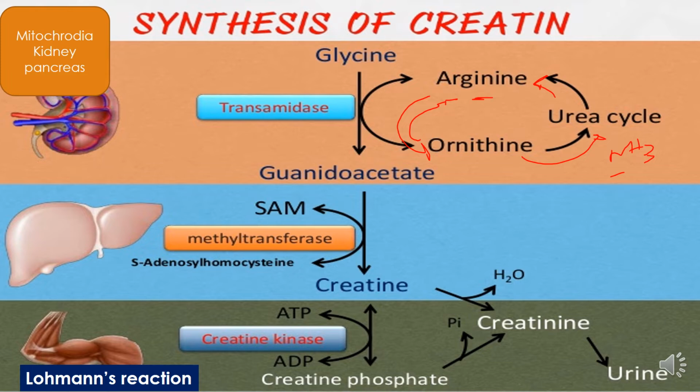From arginine and glycine, by the transaminase reaction, guanidinoacetate will be formed, and then it is converted into creatine, and in the presence of kinases, creatine phosphate will be formed. In the muscles, creatinine can form, that is excreted in urine. We will discuss creatine in the biosynthesis or catabolism of glycine. When we learn glycine, we will focus more on this.